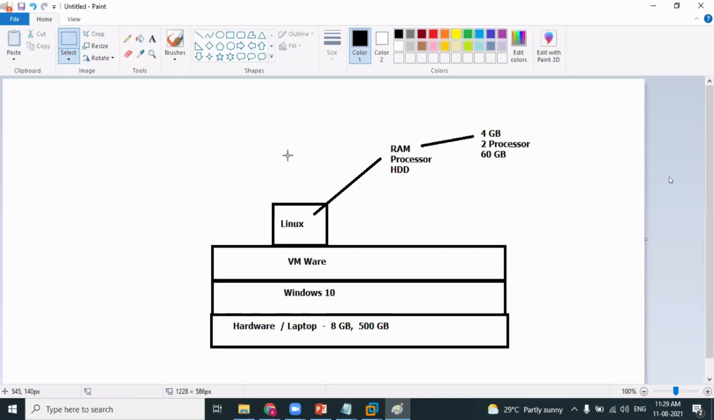Clear? Am I clear how exactly the virtual machine is created? You are partitioning your hardware as per the requirements, and you are creating a machine out of it. Perfect. Clear? Clear about this? Any questions? It's pretty simple.